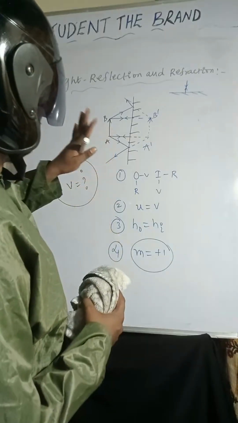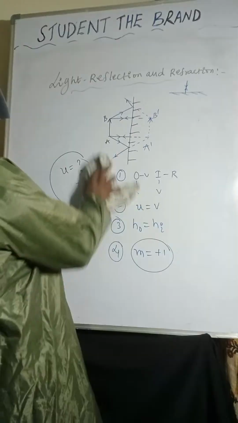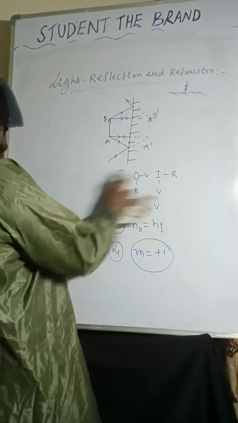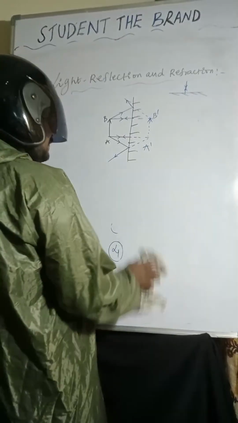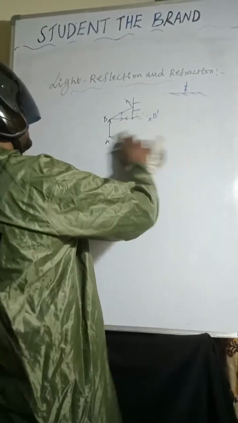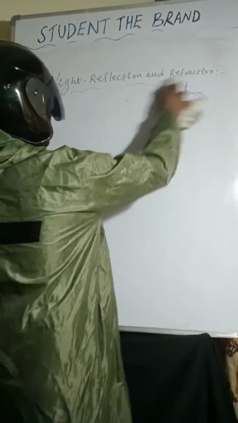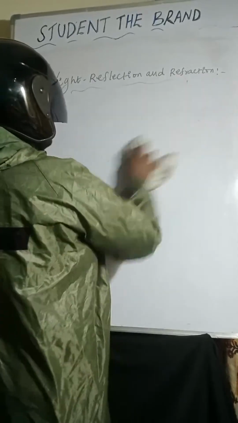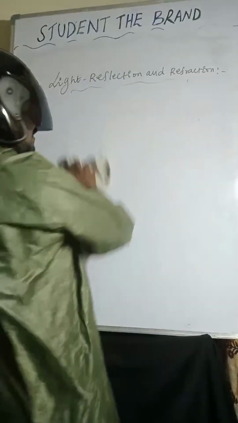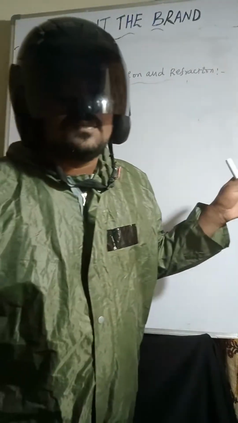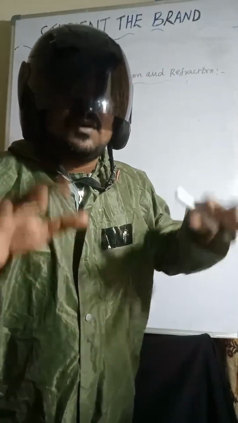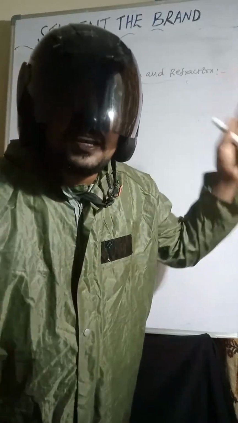This is about plane mirror. So we'll discuss spherical mirrors. Sir, what is a spherical mirror? A spherical mirror is nothing but a mirror which is in the form of curved shape. The mirror which is in the form of curved shape is called a spherical mirror.